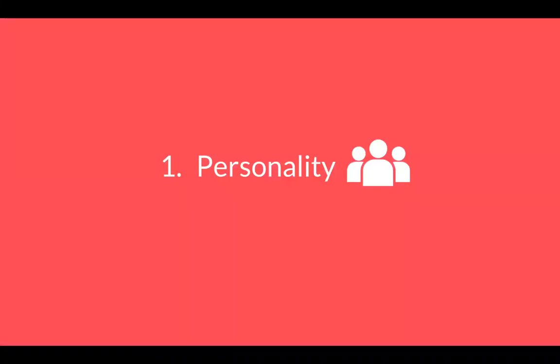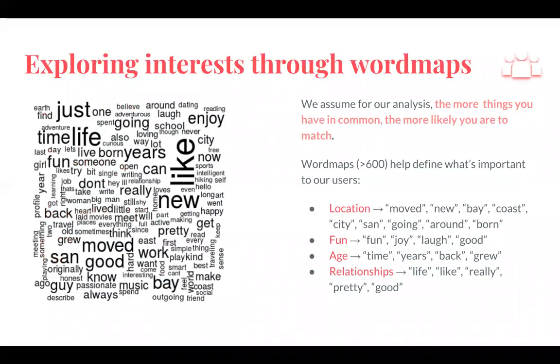In terms of personality, we just wanted to do a word map and analyze as broadly as possible to what extent people like certain things. So the more things you have in common, the more likely you are to match. In this word map, we found what's important to our users: location, having fun, the age of the people, and relationships are very important.